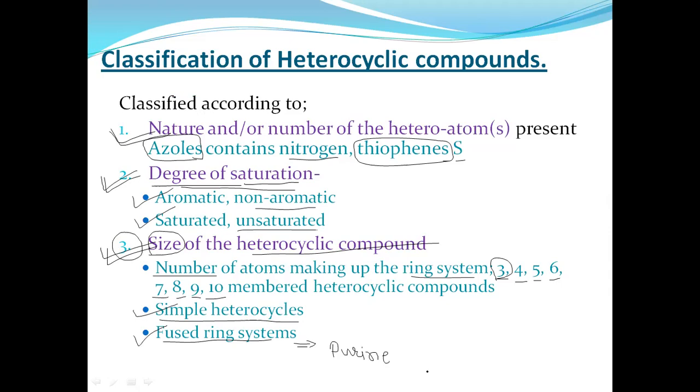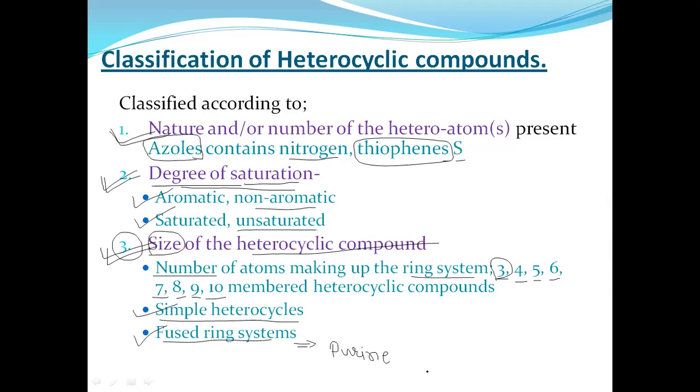These are the classifications of heterocyclic compounds according to the nature or number of heteroatoms present. On that basis, we classify by which heteroatom is present. For example, nitrogen present, azoles; sulfur present, thiophenes. Like that, they are categorized. Second is degree of saturation.